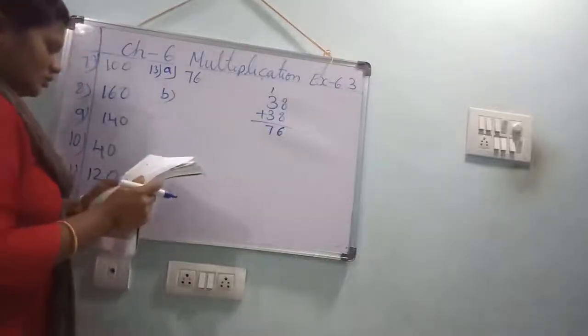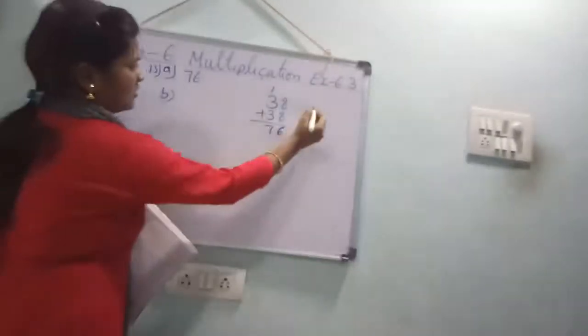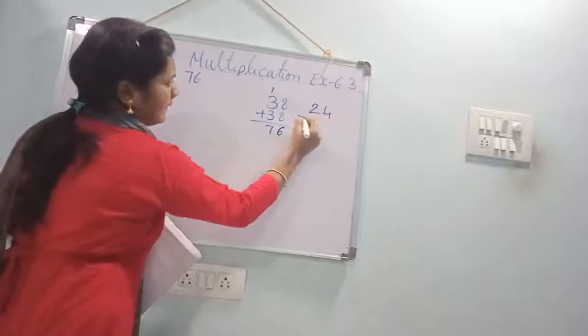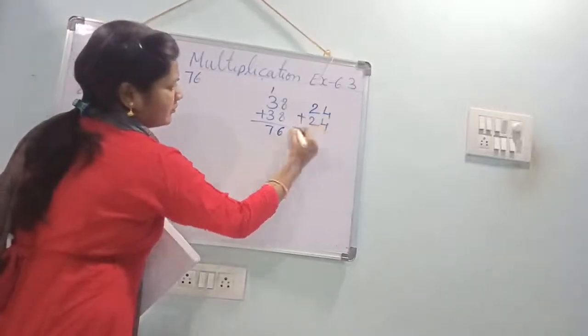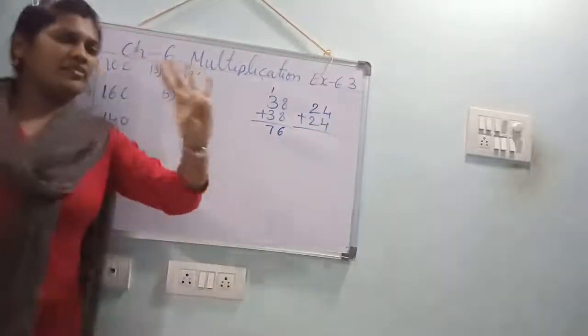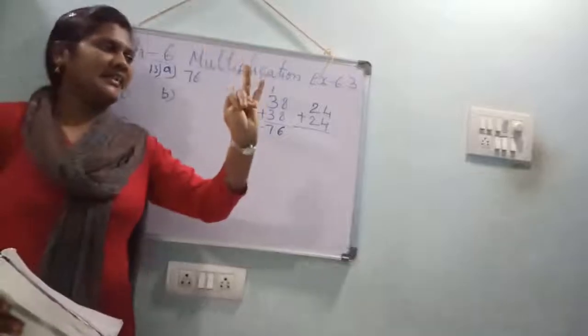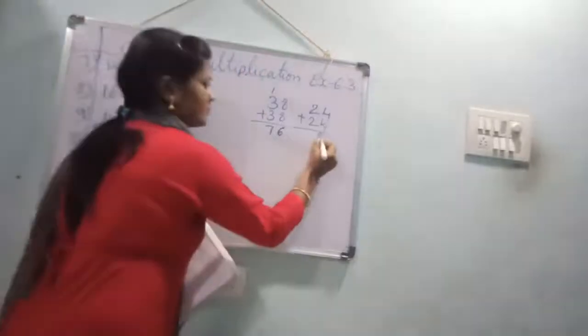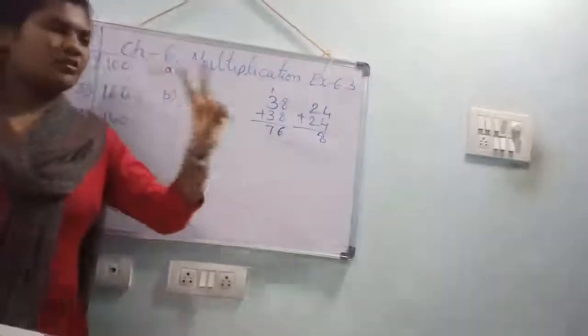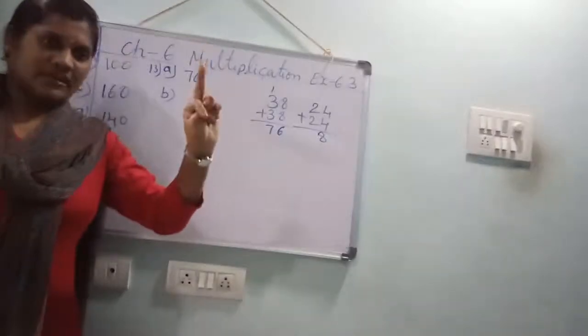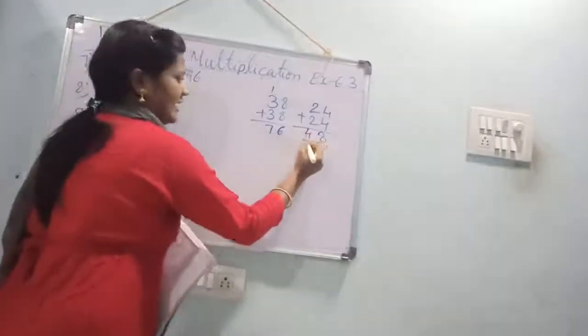What is the question? 24. Double that 24 means what? 24 plus 24. 4 in the mind, take 4 fingers. 4 after, 5, 6, 7, 8. 2 in the mind, take 2 fingers. 2 after, 3, 4. 48.